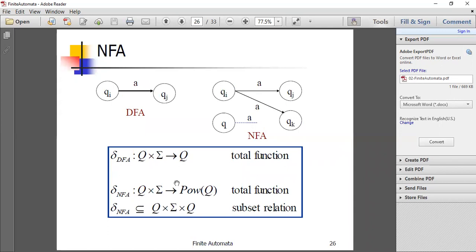So this is all about NFA in Finite Automata.